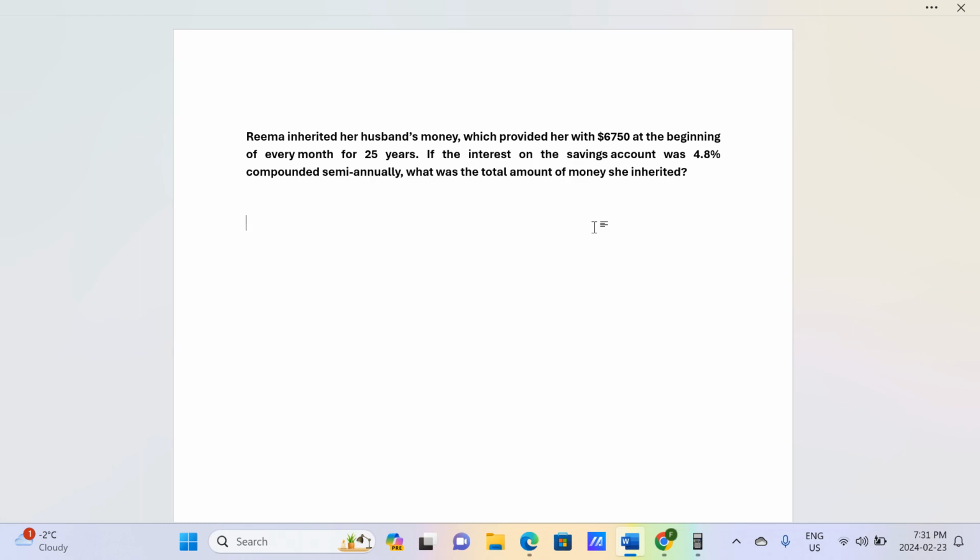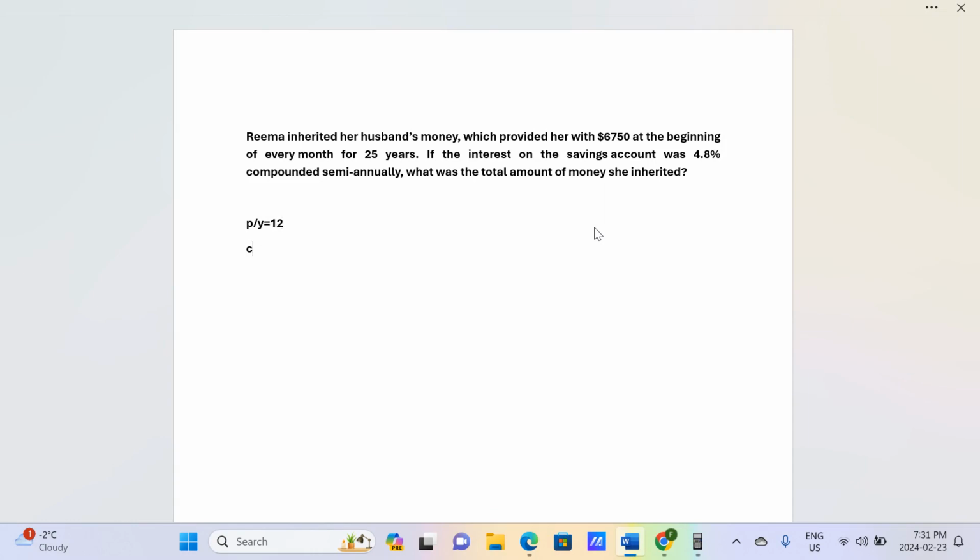The amount of money she invested in this saving account is the present value of the payments. Here we look for the present value of the payments. So let's summarize the information we have in this question. Look at the payments. Payments are monthly at the beginning. How many payments in 1 year? Because payments are monthly, in 1 year, Rima is going to receive 12 payments, every month at the beginning.